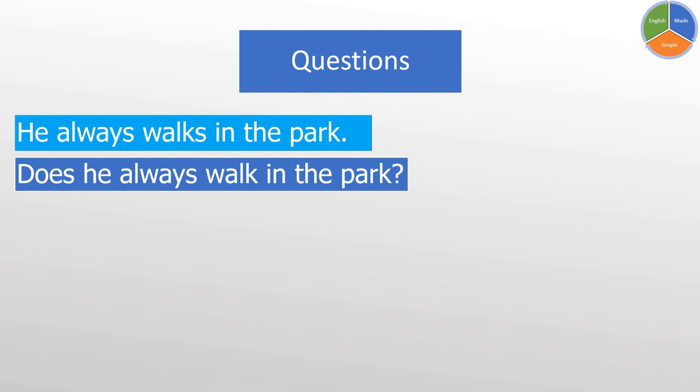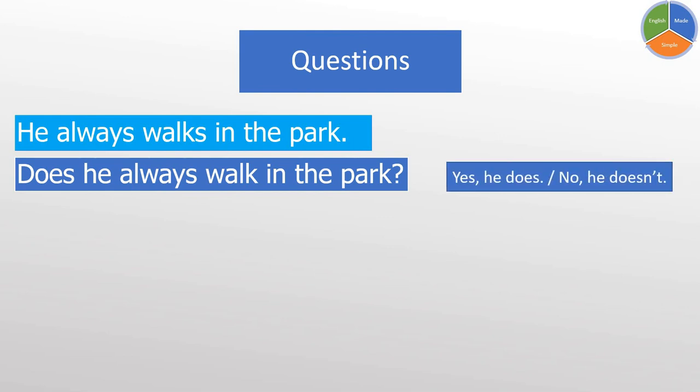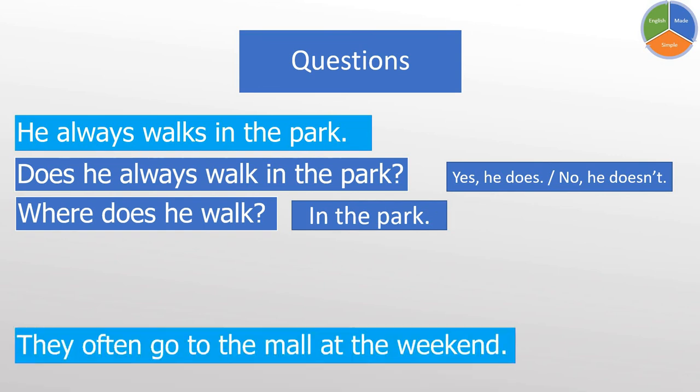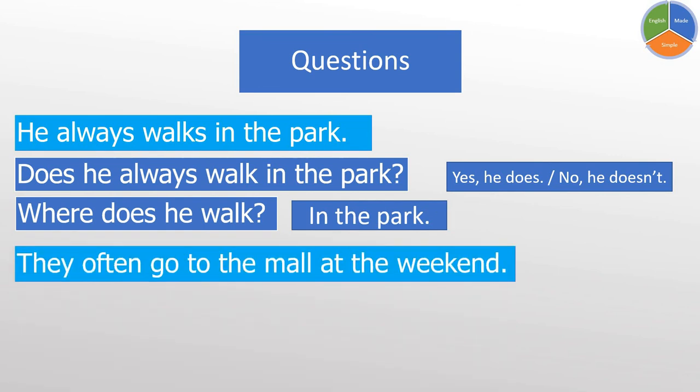The answer here would be yes, he does, or no, he doesn't. We can say it like this. Where does he walk? And the answer would be in the park. Let's look at the other example. They often go to the mall at the weekend. Can you make a question? A yes/no question?